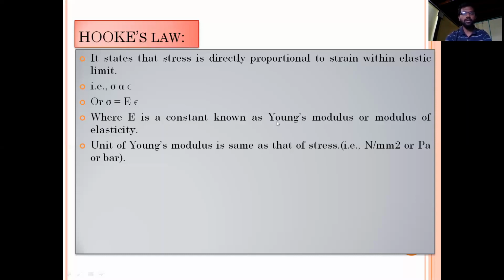Then what will be the unit of Young's modulus? The unit of Young's modulus is same as that of stress, that is Newton per mm square or Pascal or bar. So the unit of this Young's modulus is same as that of stress. So this is Hooke's law.